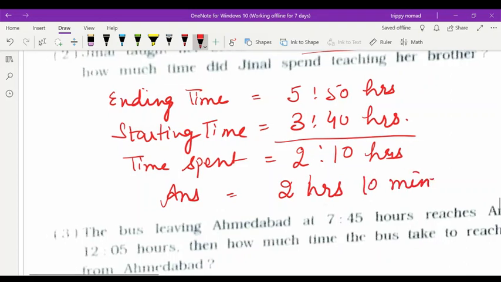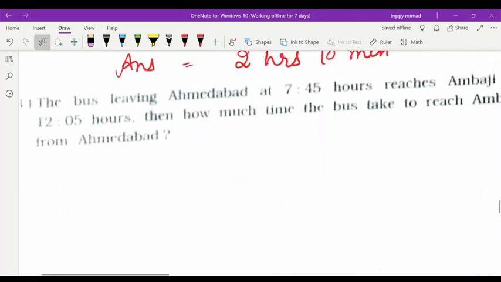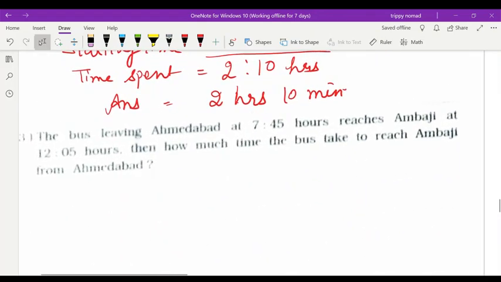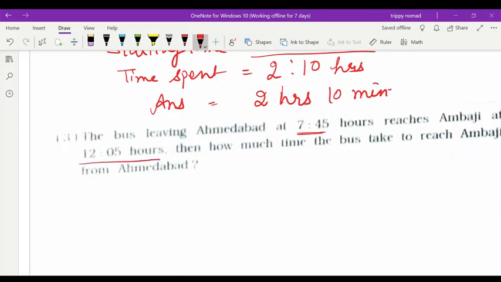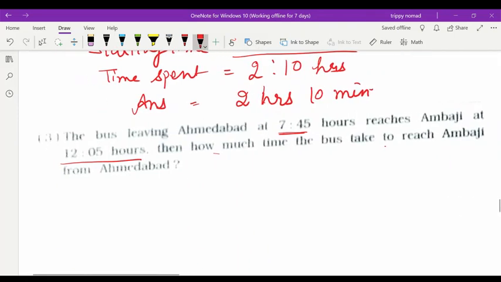Now next question. The bus leaving Ahmedabad at 7:45 hours reaches Ambaji at 12:05 hours. Then how much time does the bus take to reach Ambaji from Ahmedabad? So what will you write? At what time does it reach?